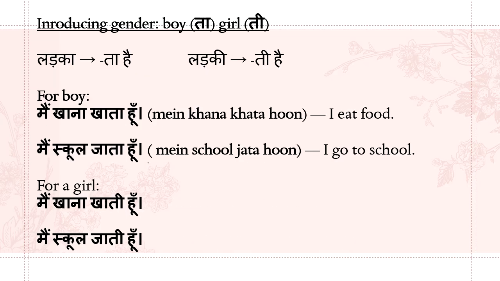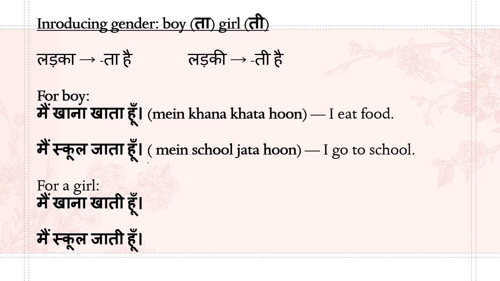So next thing is for boy and girl. Okay, so for ladka or a boy, you have to end the verb with ta, and for ladki, it will be ti. For example, मैं खाना खाता हूँ. For a boy, I eat food. मैं school जाता हूँ. I go to school. For a boy. Because main, you put hoon, that is okay.